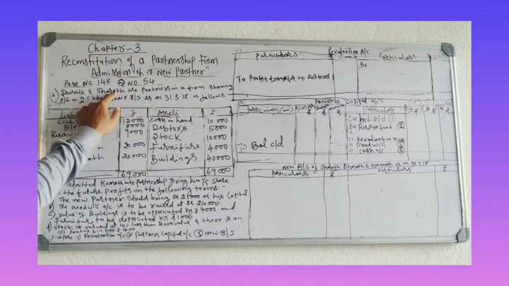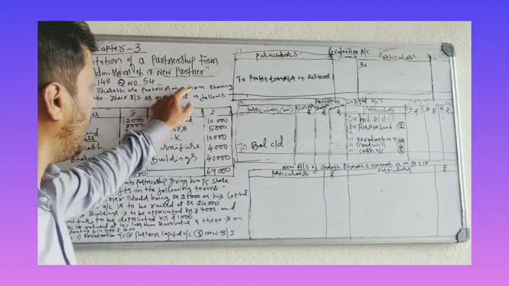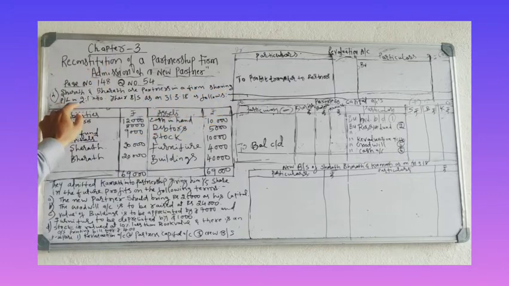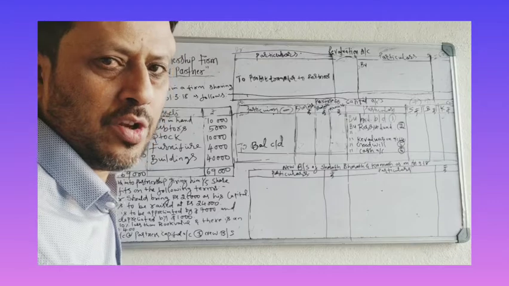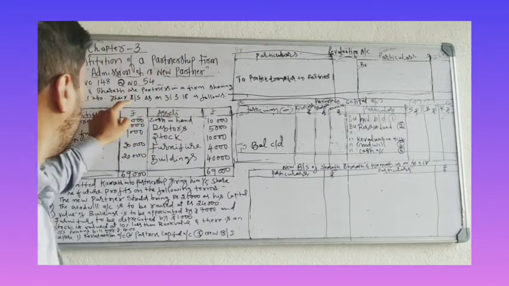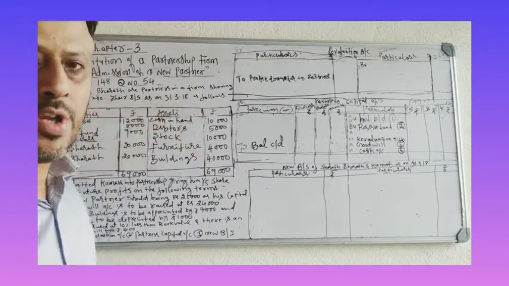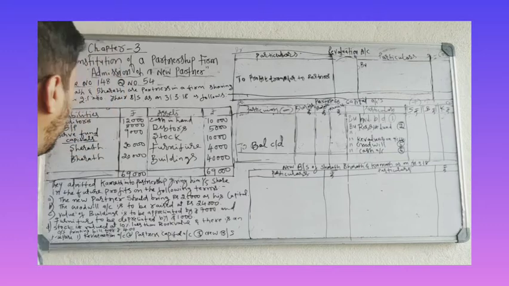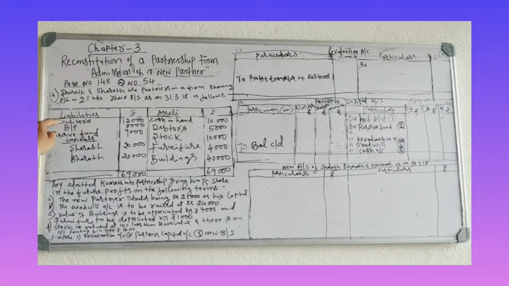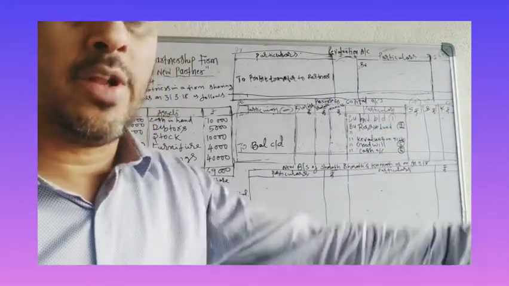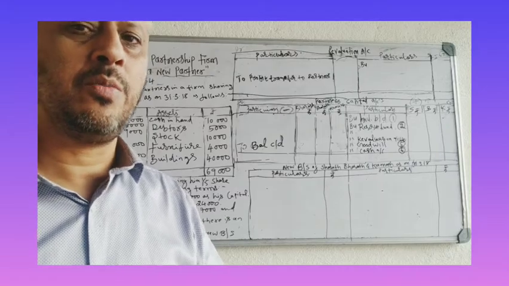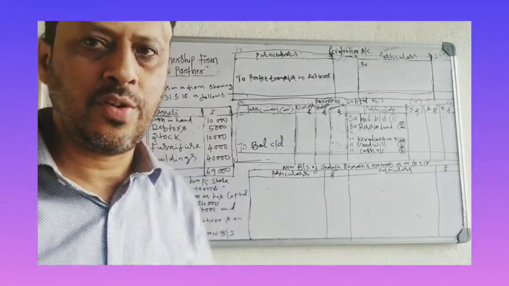Sharat and Bharat are partners in a firm sharing profits and losses in the ratio of 2:1. Their balance sheet as on 31/3/18 is given. On the liability side, we have creditors and bills payable. Creditors and bills payable are two external liabilities. External liabilities means liabilities due to outsiders.